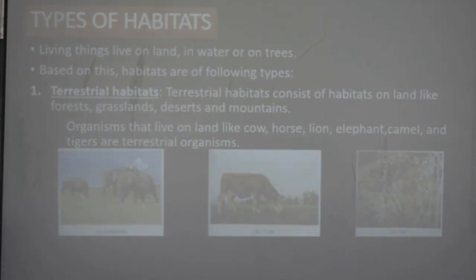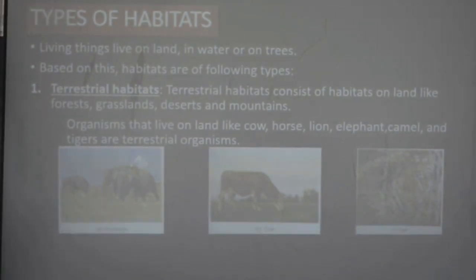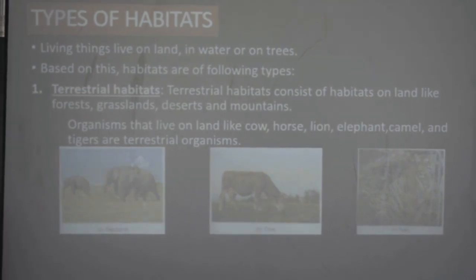We can see pictures of an elephant, cow and tiger in the picture. These are all different types of animals living on land.